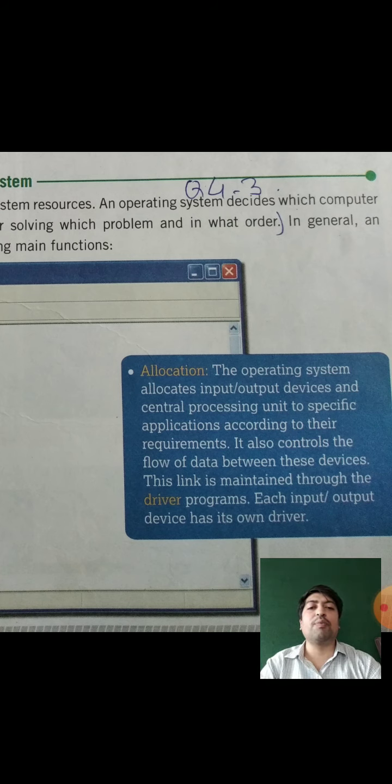It also controls the flow of data between these devices. Flow of data means if you are typing something with the help of your keyboard, it goes directly inside the CPU, processes the data, and you get the output on the monitor. This flow of data from the keyboard to the CPU and from the CPU to the monitor or printer is like the flow of a river from one place to another.